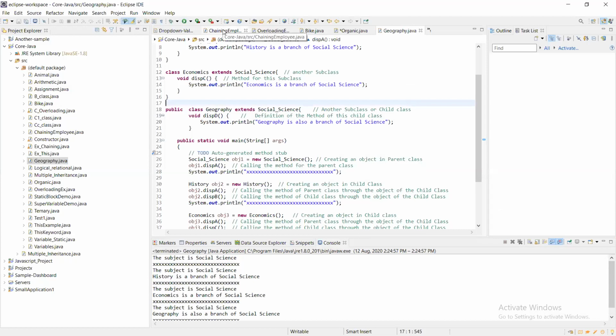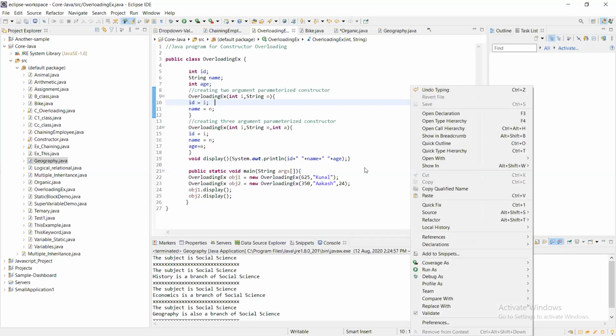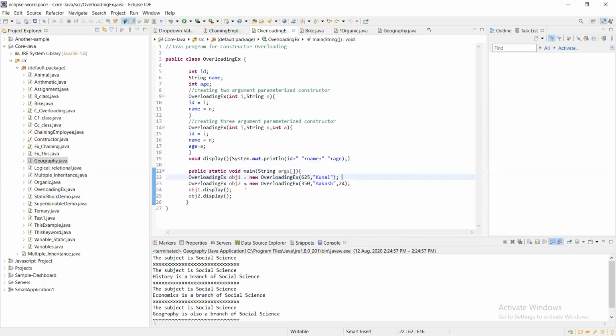Okay, now overloading. I have declared these variables here: integer id, string name, integer age. Now I have created a parameterized constructor. I'm passing an integer value and a string value in here. Then again, I'm creating a parameterized constructor with the same name, but I'm passing integer, string, and another integer. Then I'm calling this constructor with object 1.